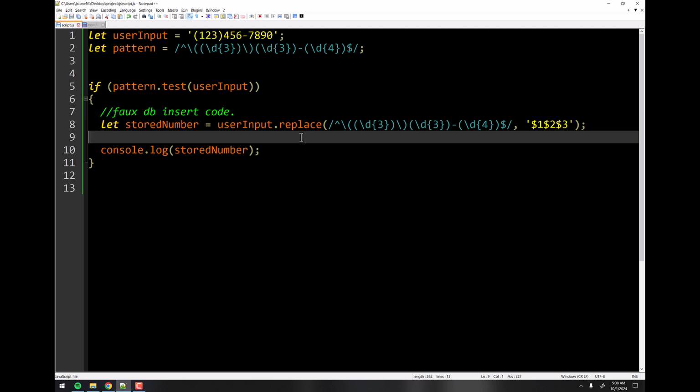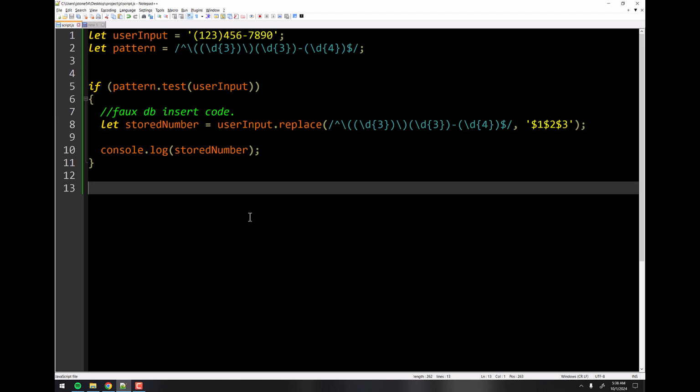Now you could argue, why make them put a parenthesis around it? Why not just make them put the 10 digits in a row? Why not just make them type 1, 2, 3, 4, 5, 6, 7, 8, 9, 0 or whatever their number is? Well, because it can be a little bit tricky when they're typing in a field, you know, some of their phone numbers, 801 238 8447. That can get a little tricky to make sure you didn't goof up when you're typing if you don't force them to use some sort of pattern. So that's why we do that. So there you have it.